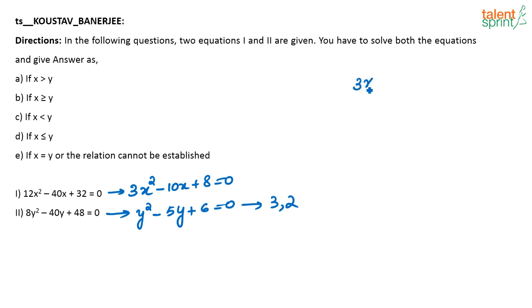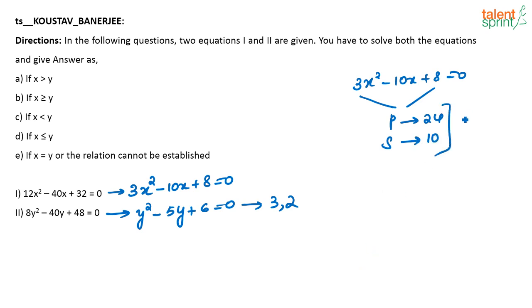So how will you solve this? You have 3x squared minus 10x plus 8 is equal to 0. So I have product of two numbers which is 24 and sum of two numbers which is 10. So which are the two numbers? 8 and 2, right? Sorry, 6 and 4, not 8 and 2. 6 plus 4 is 10, 6 4s are 24. So what are the roots that I am looking for? 6 divided by 3 and 4 divided by 3. These are the roots that I am looking for. So the value of x is nothing but 2 and 4 by 3.